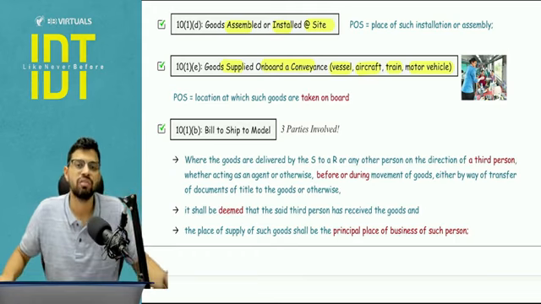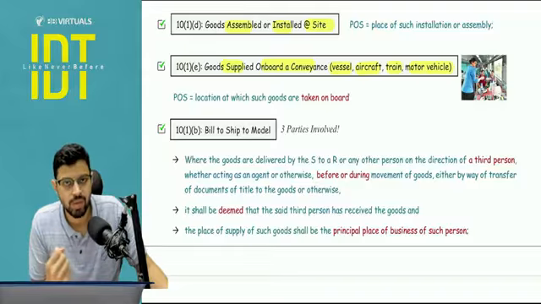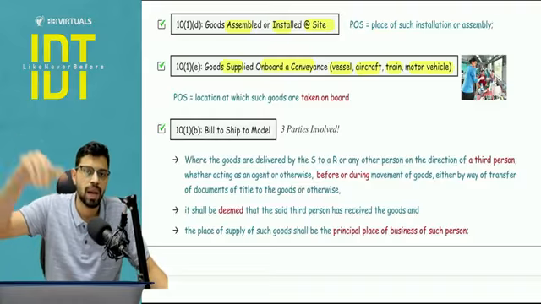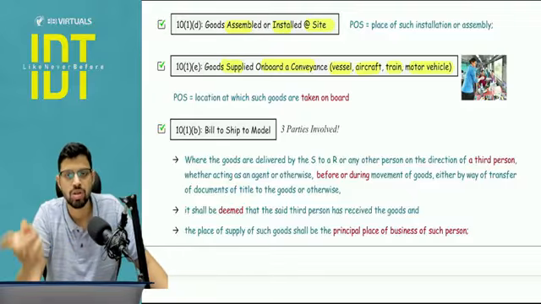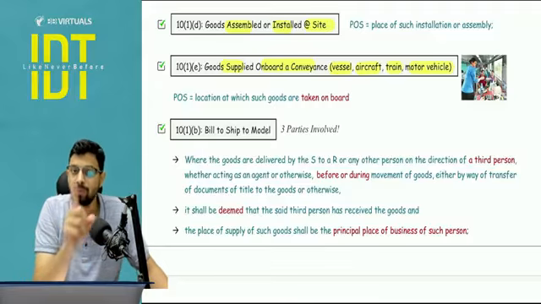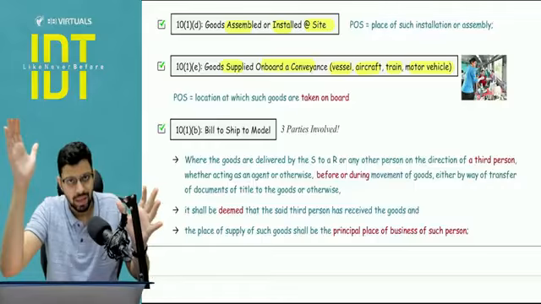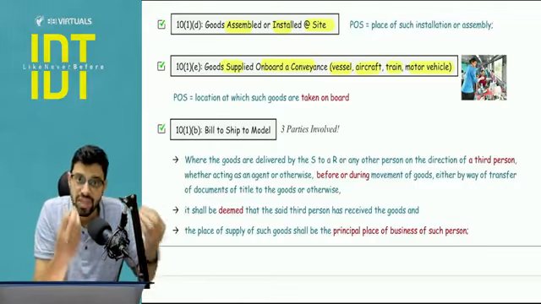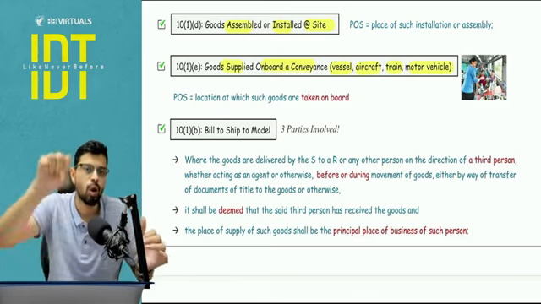Now, here you might feel that, sir, by applying that field factor, the place of supply should be where the benefit is being consumed. But is it easy to track when a train is moving, let's say from state A to B to C to D? Is it easy to understand where the goods are being purchased, where the goods are being consumed, where something is being taken benefit out of? No, it is not legally possible to implement. So the law is always at a balanced point of view, that something should be logical, but also legally feasible. It should be feasible to implement. So here the answer is where the goods are taken on board a conveyance.